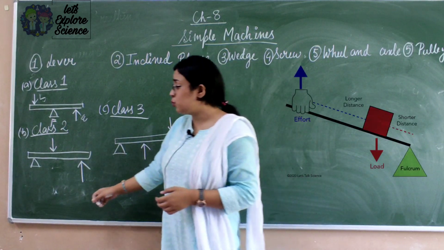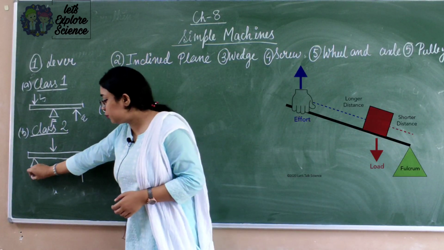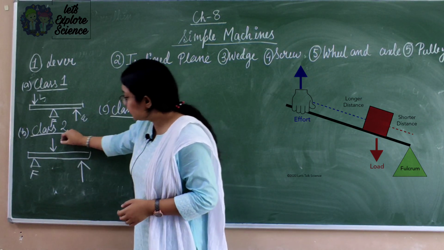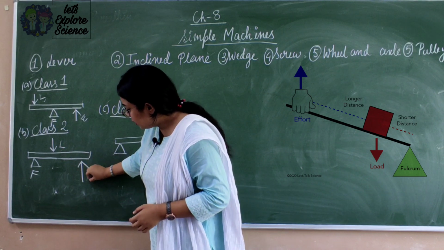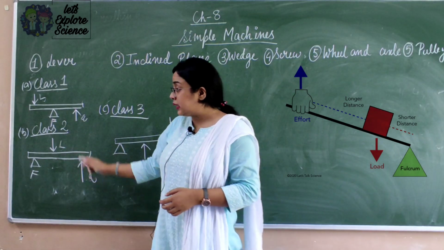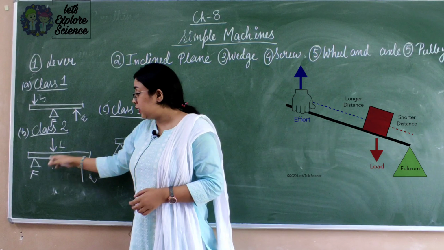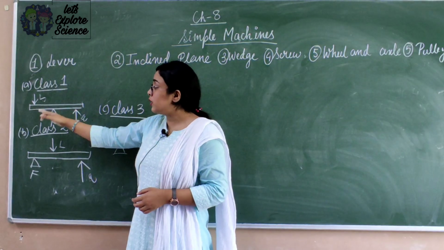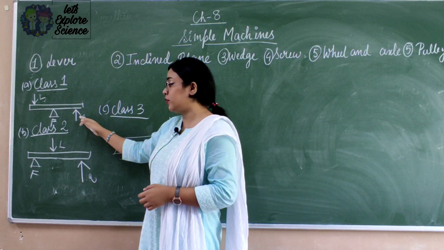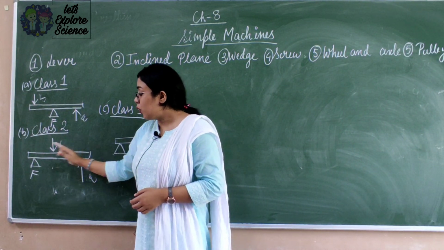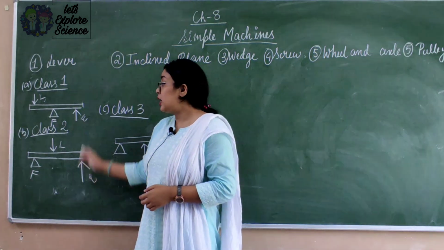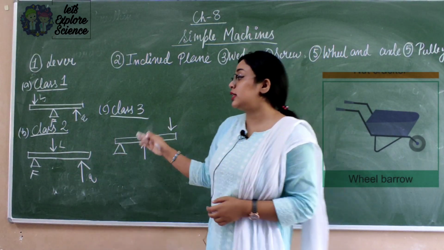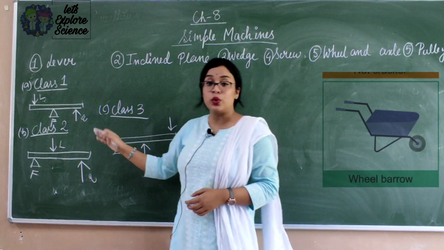In case of class 2, this is the position of the fulcrum, and this is the load and this is the effort. In case of class 2, the load is between the fulcrum and effort. In case of class 1, the fulcrum was between load and effort, but in case of class 2, the load is between fulcrum and effort. An example of class 2 is the wheelbarrow. So wheelbarrow is an example of a class 2 lever.